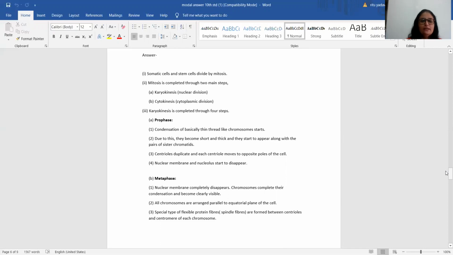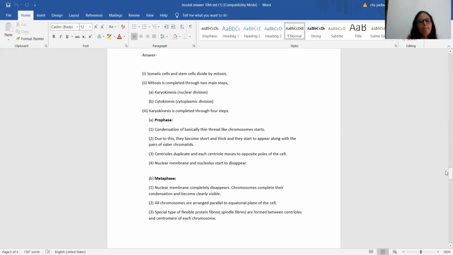Third point, centrioles duplicate. Duplicate means it doubles the number, so it was 2, now it becomes 4 and they move to the opposite poles. And the fourth point is that the nuclear membrane and nucleolus start to disappear. Students, these points need to be included in prophase.